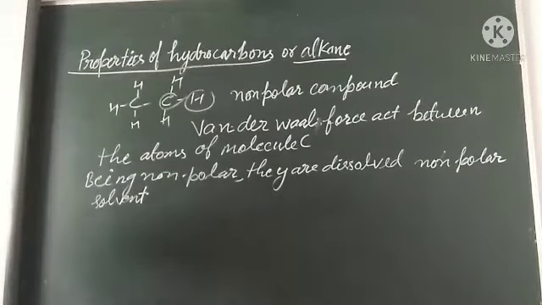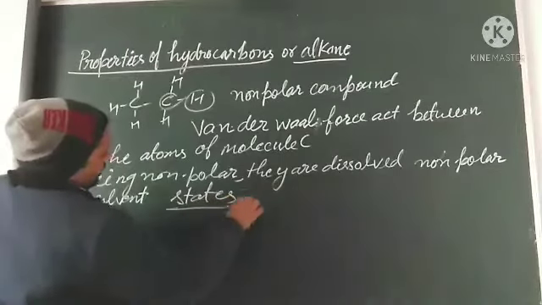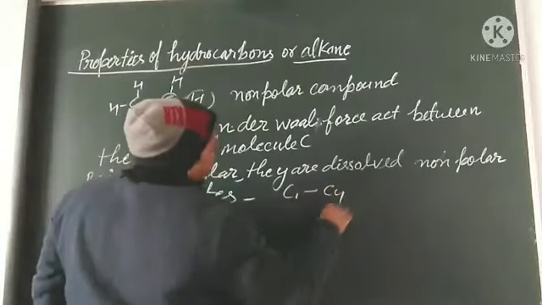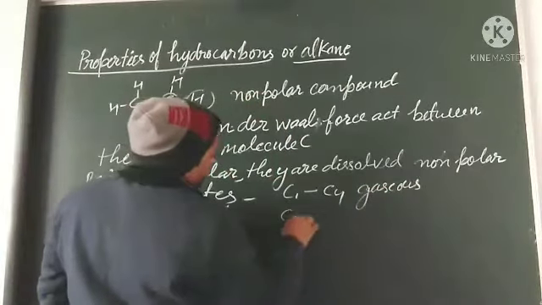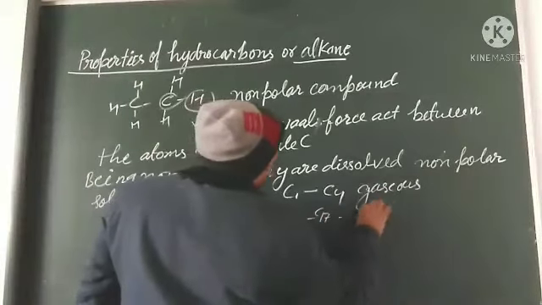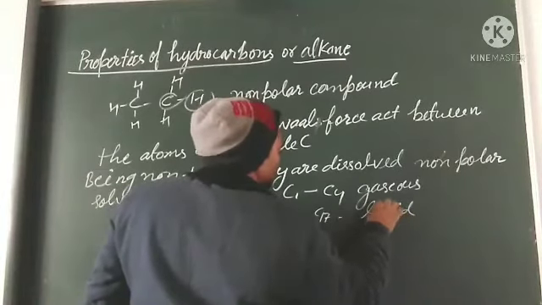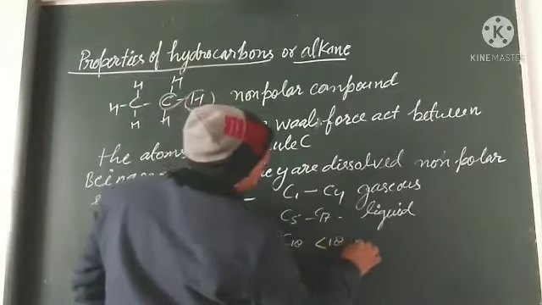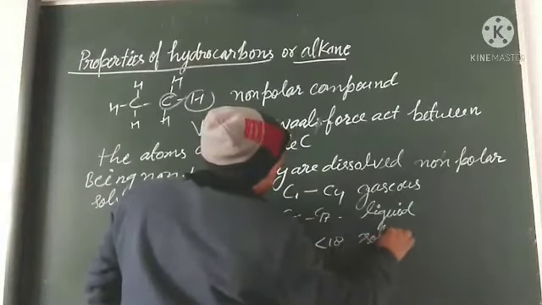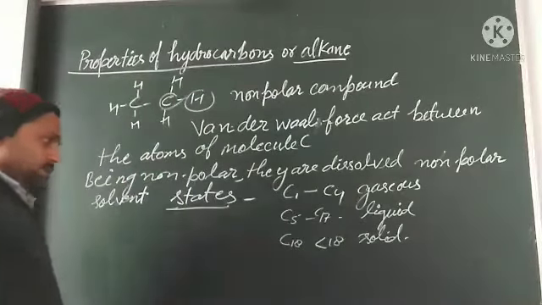Next, we see the gaseous phase, the states. Compounds with 1 to 4 carbons are gases. 5 to 17 are liquid. More than 18 are solid.